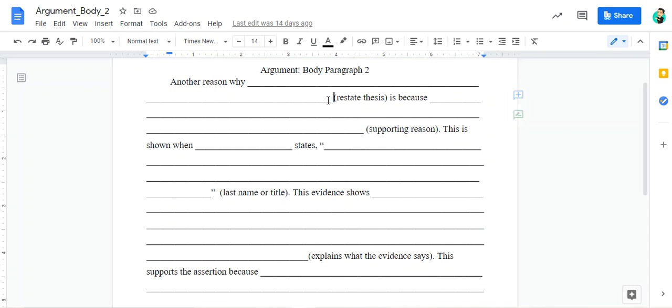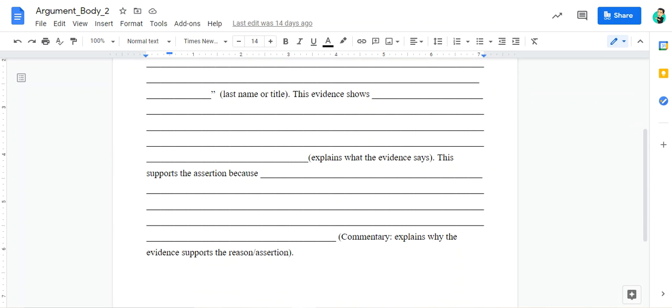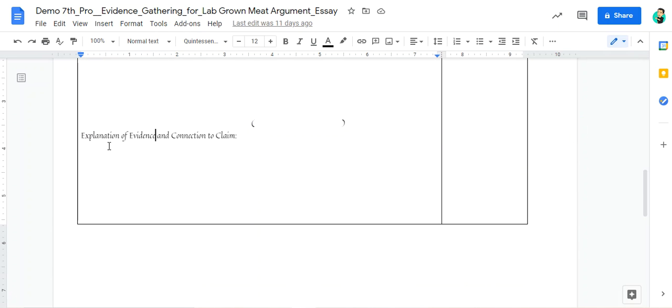And how overall it supports your main argument, your position, whether you're for or against. All right? And, oh, and again, remember that was our first part, explanation of evidence, that's where we explained the quote, and then connection to claim, that's where we explained how it supports that reason and our overall claim. So you should have this done already.